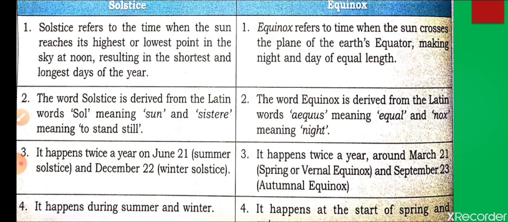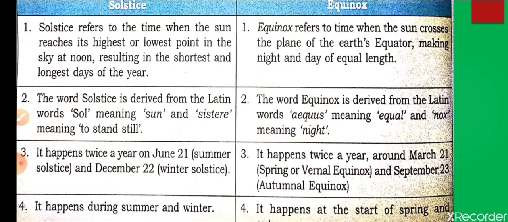Next we are going to discuss the word equinox, meaning equal, which means both places have equal length of sun rays, that's why days and nights are equal. The next point is that the solstice happens twice a year, on June 21 and December 22. As I told you, winter solstice and summer solstice.